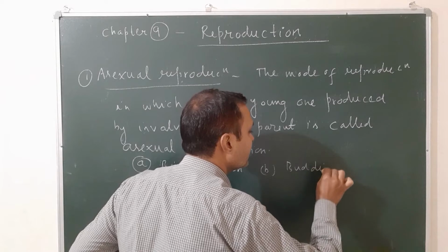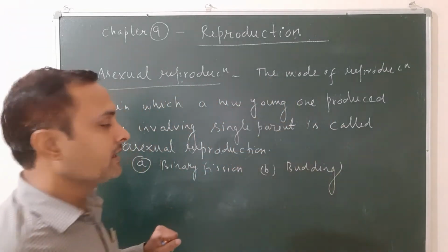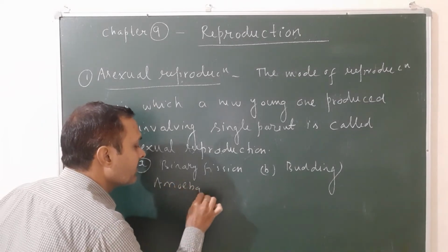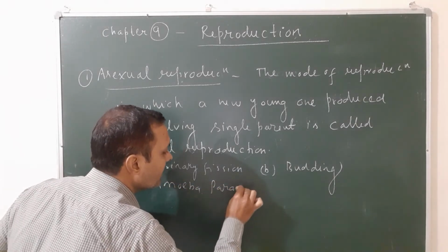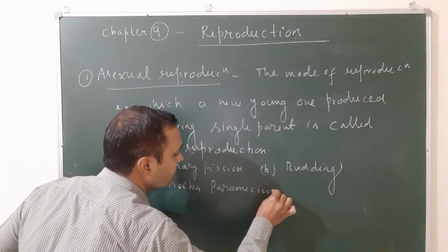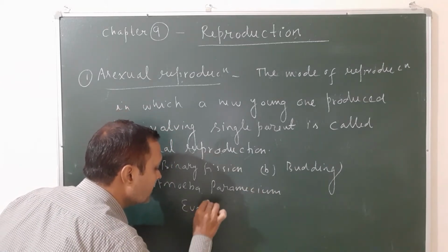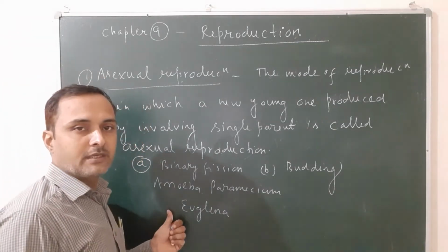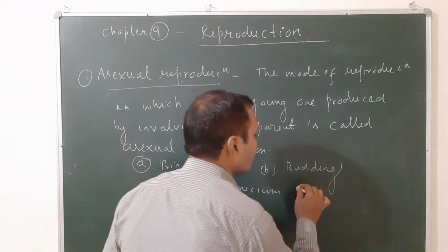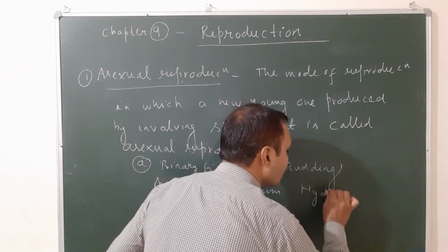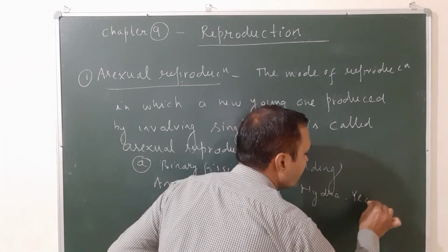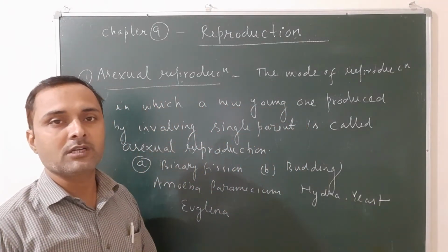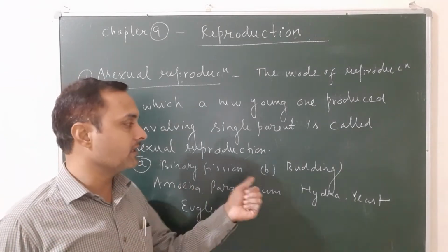The examples of binary fission are amoeba, paramecium, euglena, etc. These are unicellular organisms, eukaryotes. And budding examples are hydra and yeast. Hydra and yeast reproduce by the process of budding.